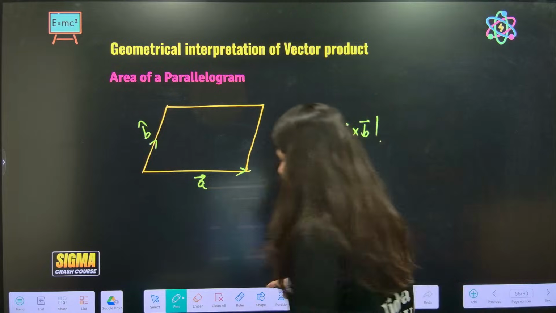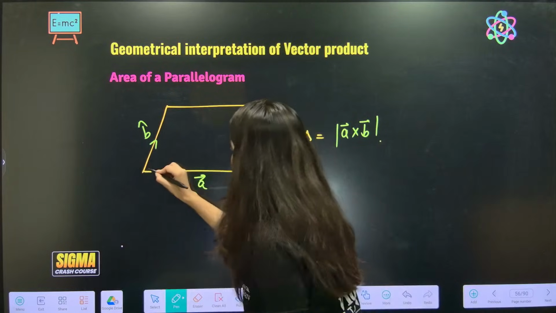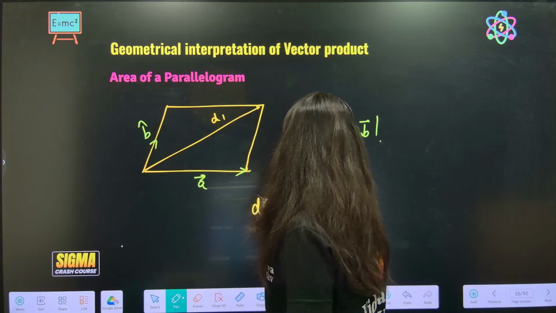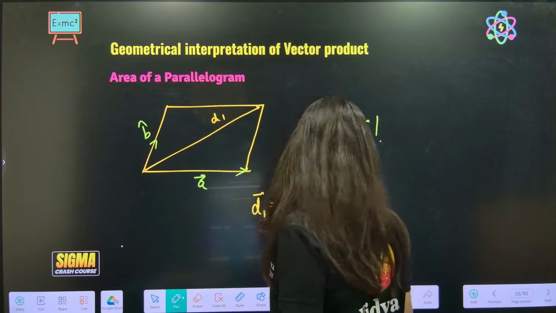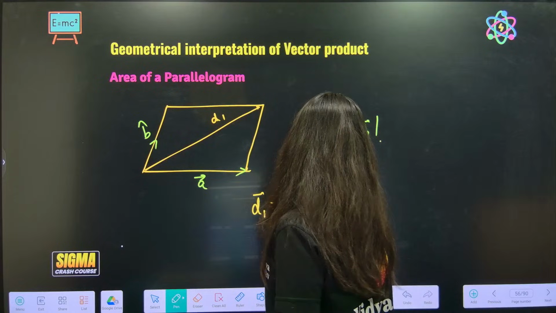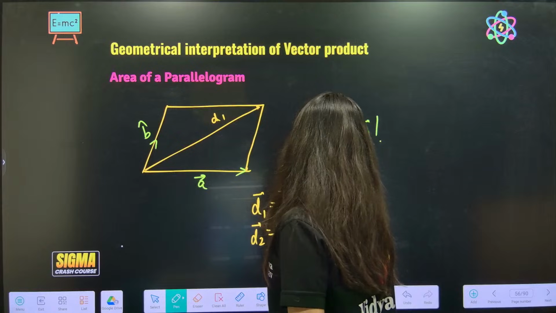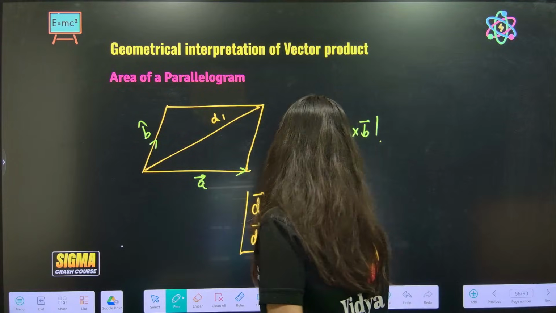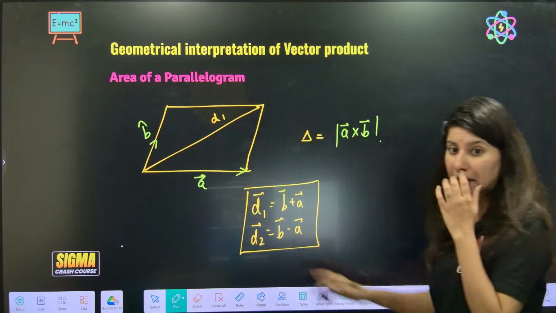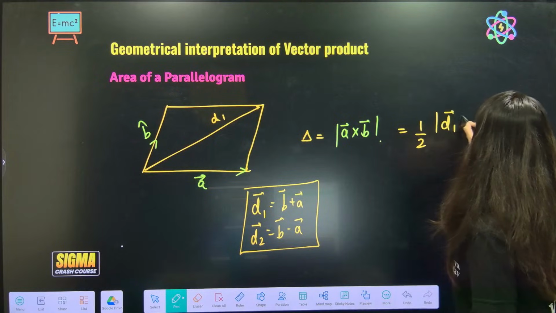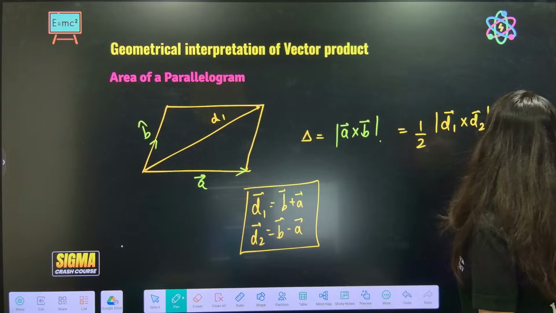Now suppose diagonals are also given to you. Diagonal D1 is nothing but B plus A, and diagonal D2 is B minus A. So you can calculate the diagonals, and the area is also half the magnitude of D1 cross D2. Very important, huh?